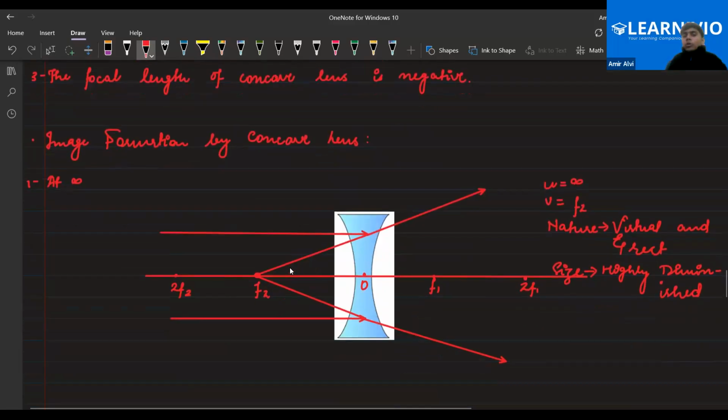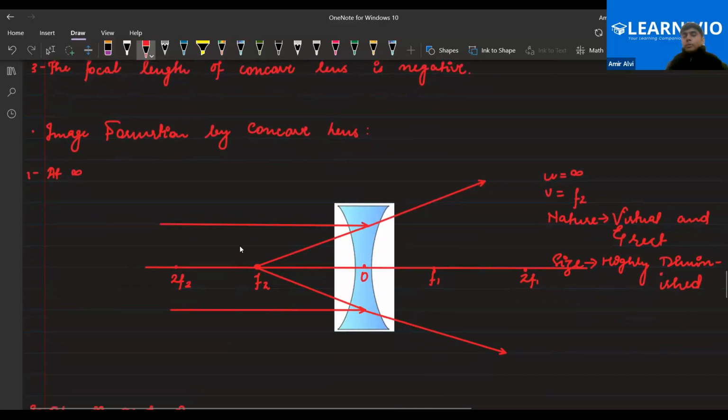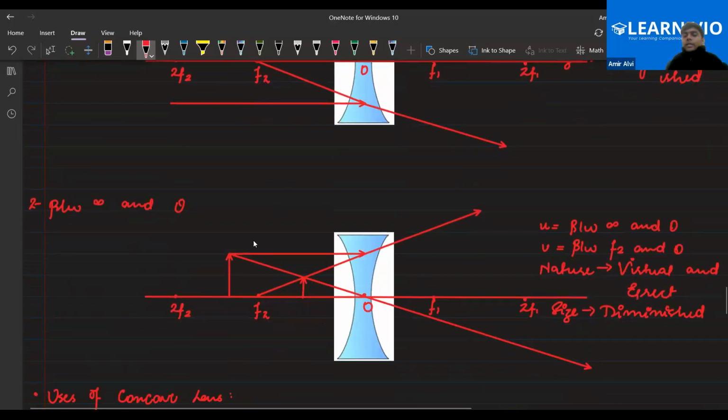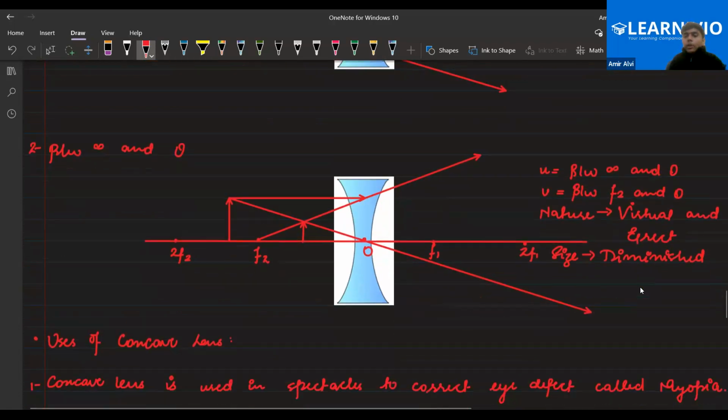Now let's talk about the image formation by the concave lens. When the rays are at infinity, the image formed would be at focus. The image formed would be virtual, erect and highly diminished. Next, when the object is placed between infinity and optical center, wherever you place it, the image formed would be between F2 and O. A virtual and erect image would be formed, diminished in size. Clear to all of you?